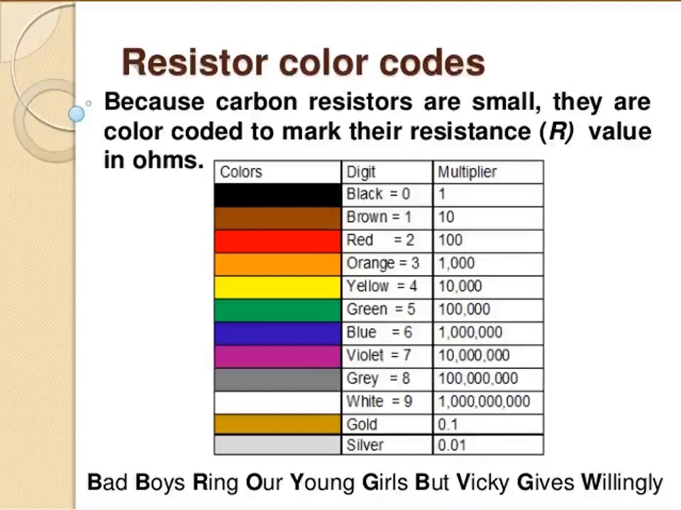So for the resistor, see your book page number 94, figure 2.12. Take your book, page number 94. Have you taken? Page number 94. Okay, see that 2.12, there is a resistor color coding.